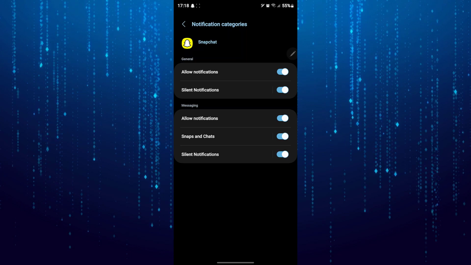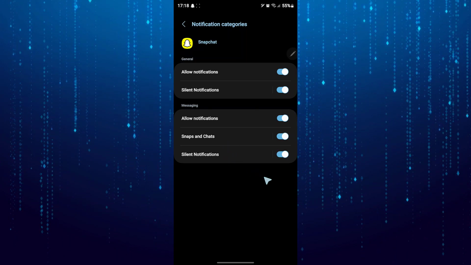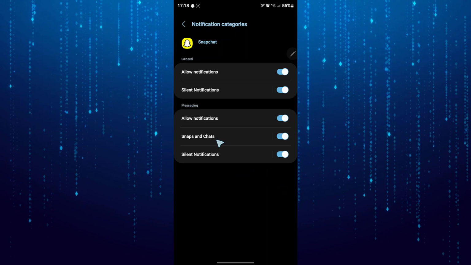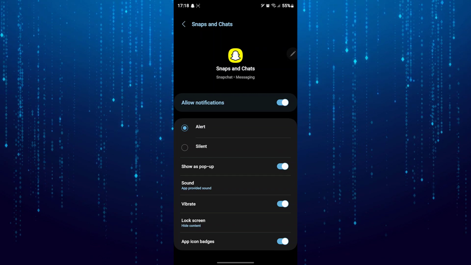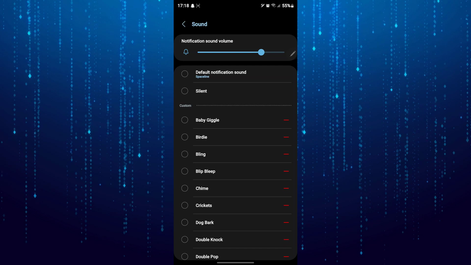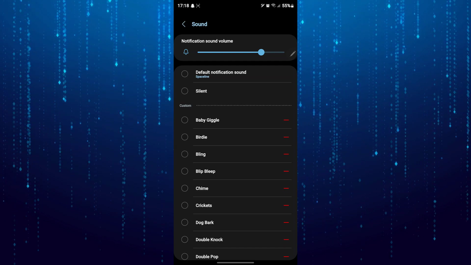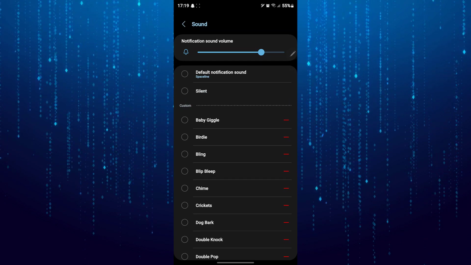Tap on the notification you want to change. For example, I will select snaps and chats. Next, tap on sound. Select the notification sound you want to hear. Then go back.